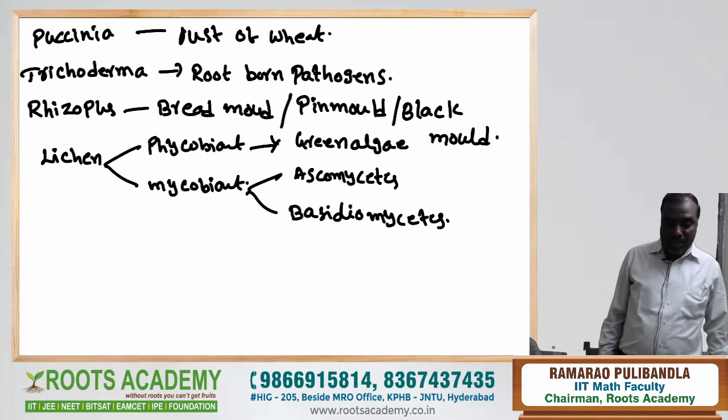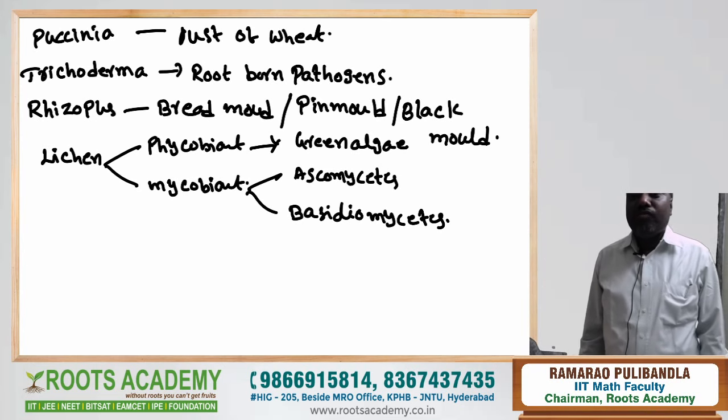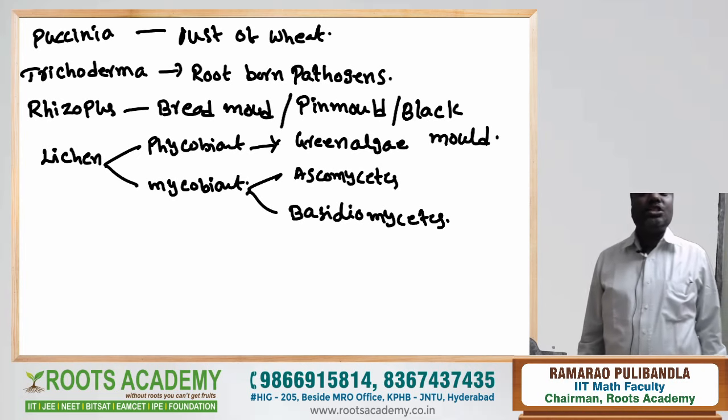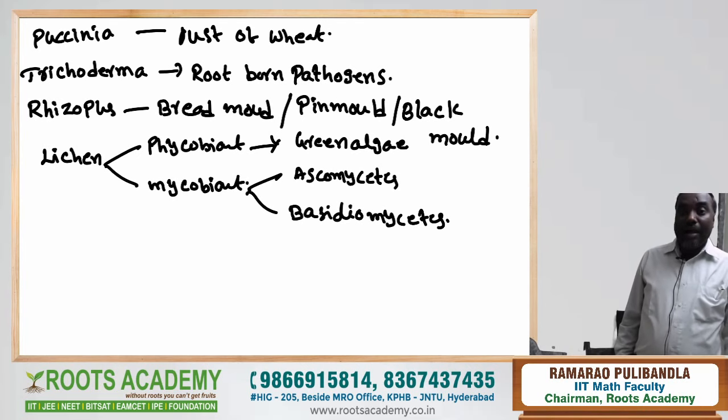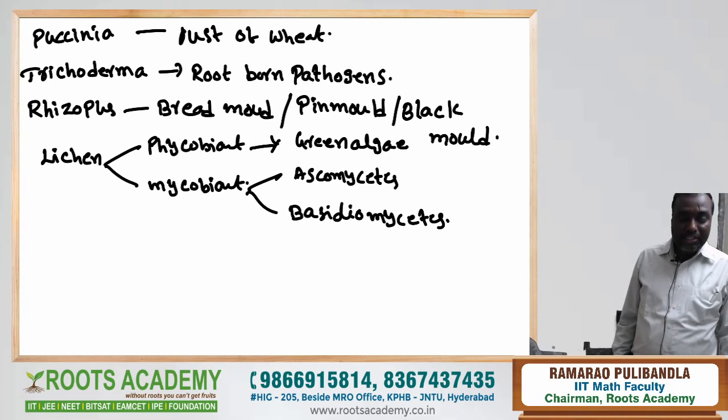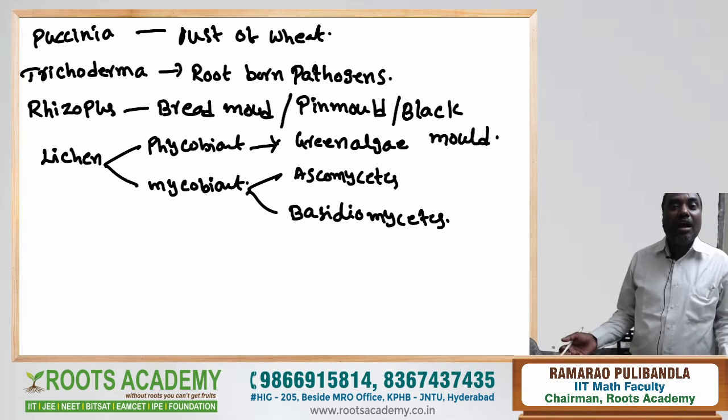Generally, lichens serve as good pollution indicators. They are very sensitive to sulfur dioxide pollution. In the presence of pollution, lichens cannot grow.